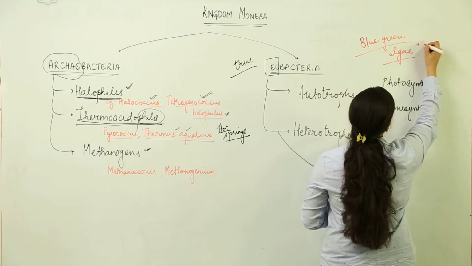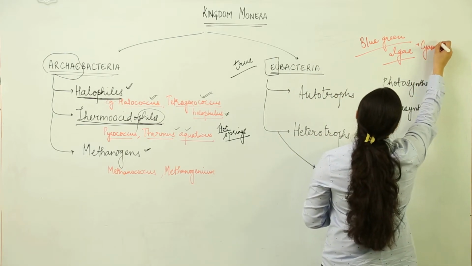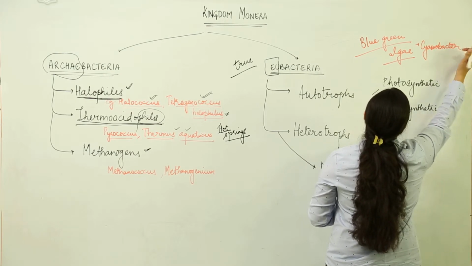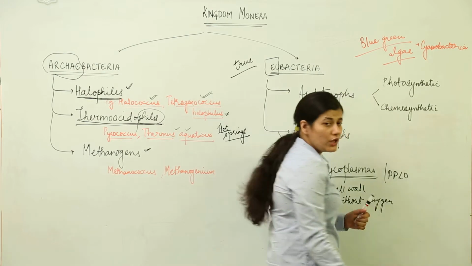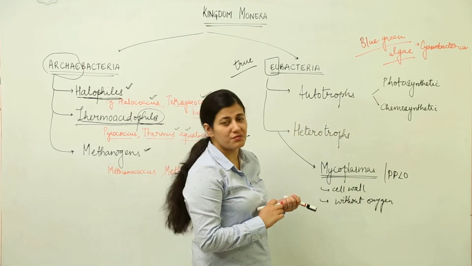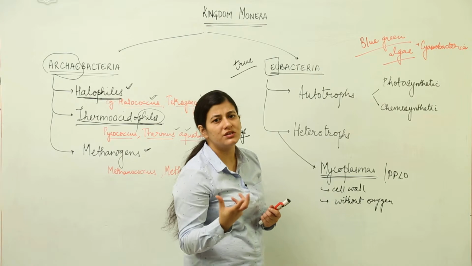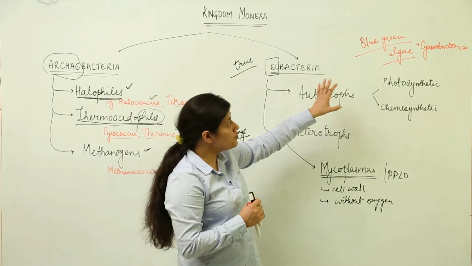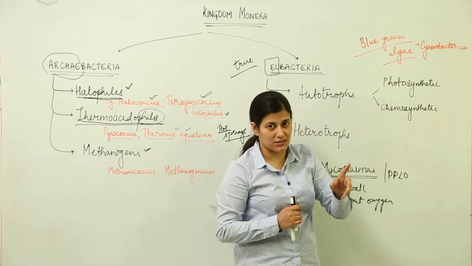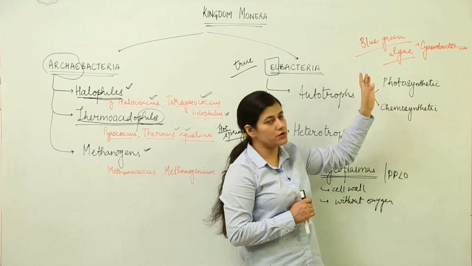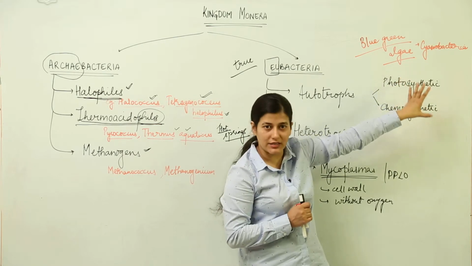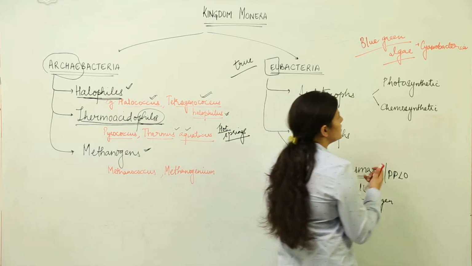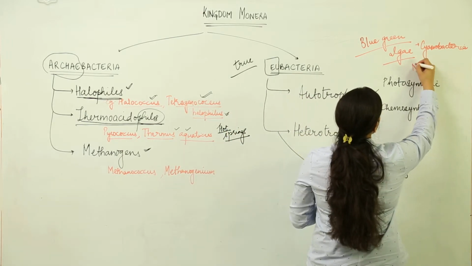Basically the photosynthetic bacteria are cyanobacteria. Now you know the word cyano is used for bluish green color. From your knowledge of chemistry, you must be knowing that the word cyano refers to that beautiful bluish green color that we have. So blue-green algae is not algae basically, it is cyanobacteria. So you are going to learn it in terms of cyanobacteria, which are photosynthetic in nature. And the examples you have to remember are Nostoc and Anabaena.